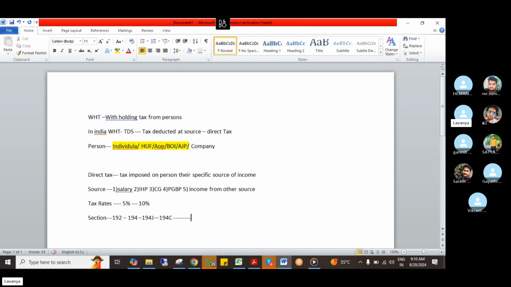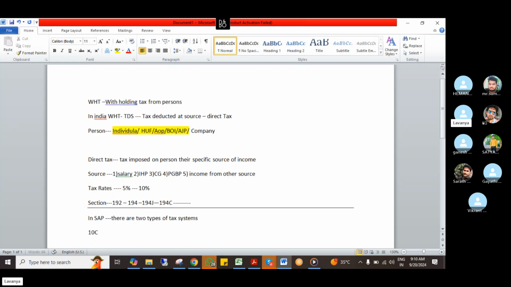So what we discussed so far is the normal theory part from the income tax department's point of view. Now, from the SAP point of view, to what extent are we going to use withholding tax? In SAP there are two types of tax systems.